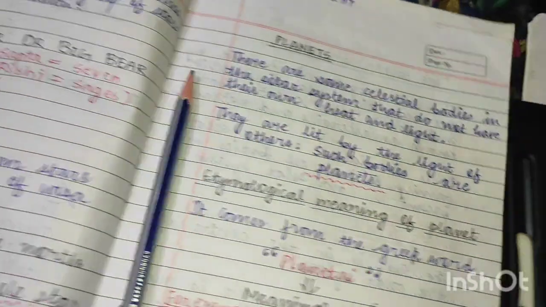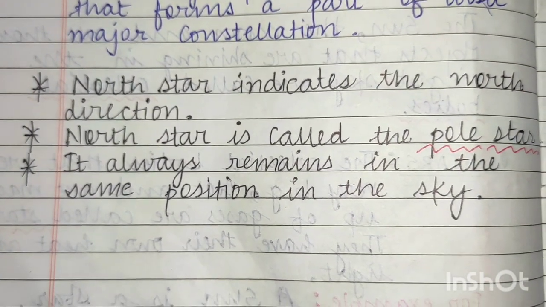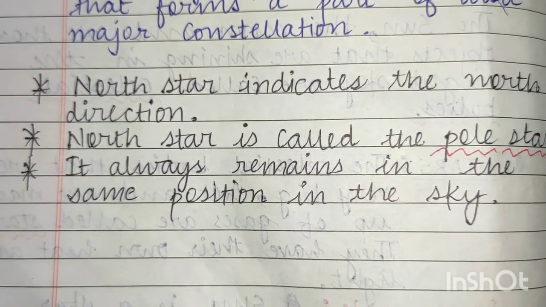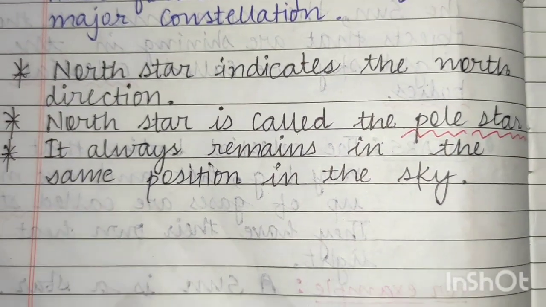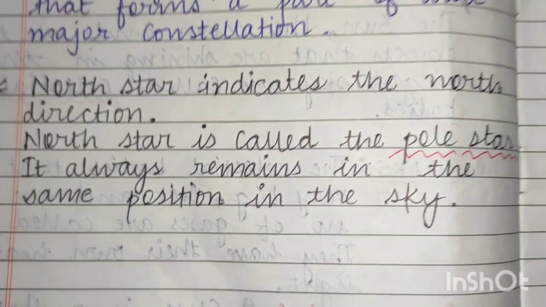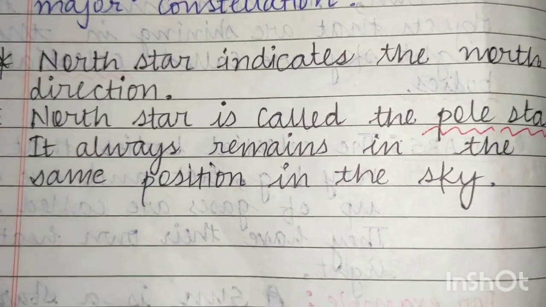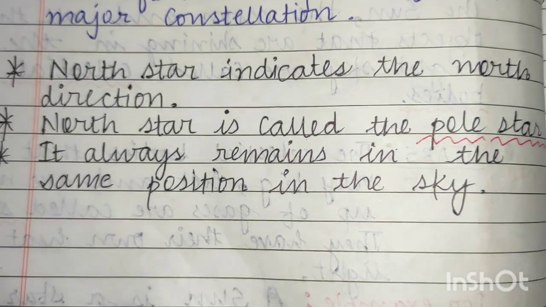So now we will move forward to these pointers we have. The first one is that the north star indicates the north direction. This you have to keep in mind, that the north star is a star which indicates our north direction. The second point is that the north star is called the pole star.